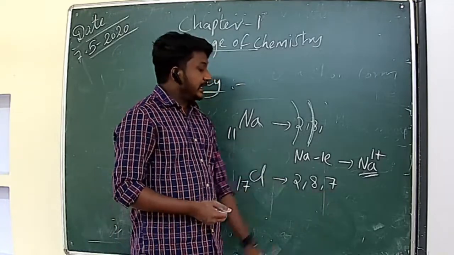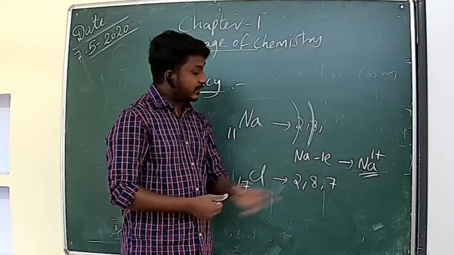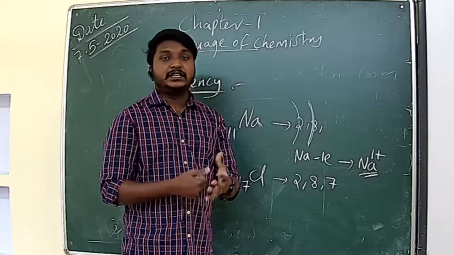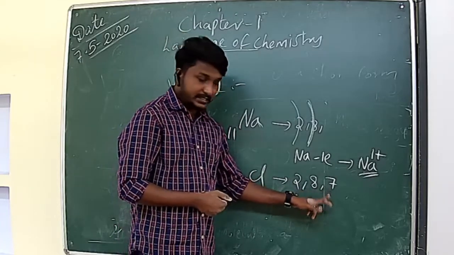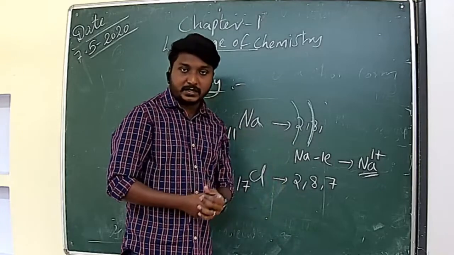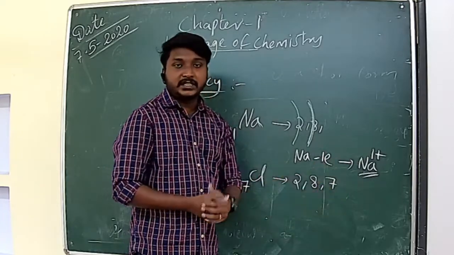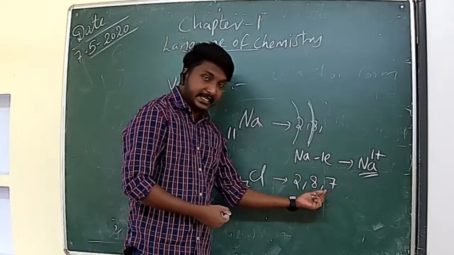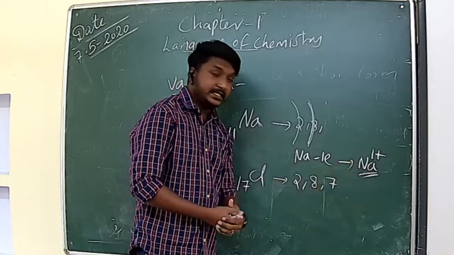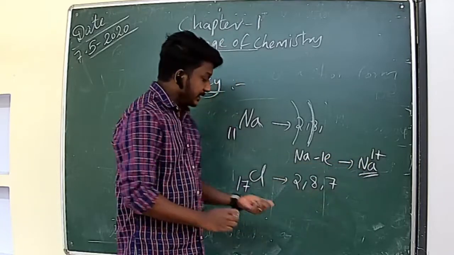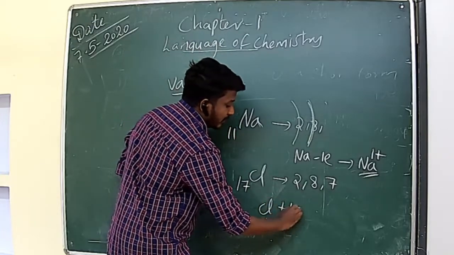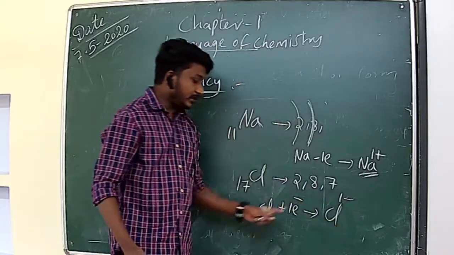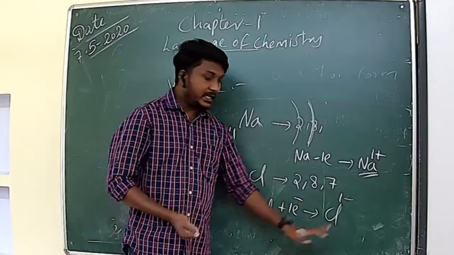Here you can see the third shell will act as the valence shell. The valence shell contains 7 electrons. You know that when the valence shell contains 8 electrons, it will be stable. So in order to get stability, they should accept 1 electron rather than donate 7 electrons, because donating 7 electrons needs more energy. They can attain stability easily by accepting 1 electron. In this case, chlorine will accept 1 electron. Then it will get 1 negative charge, because the electron has a negative charge.